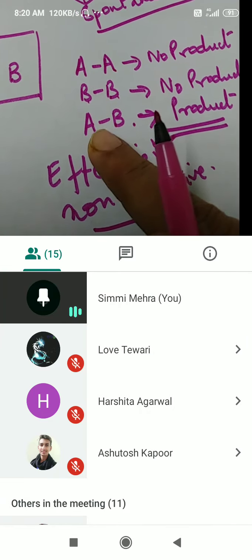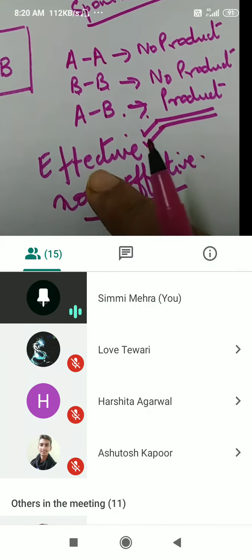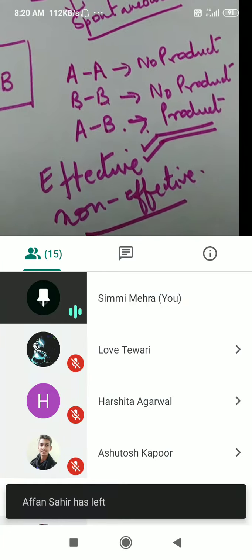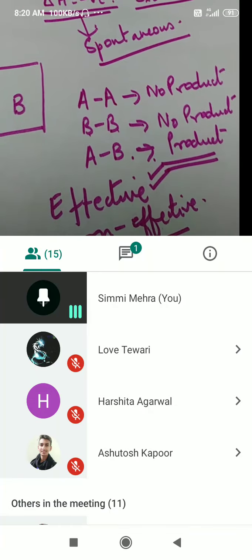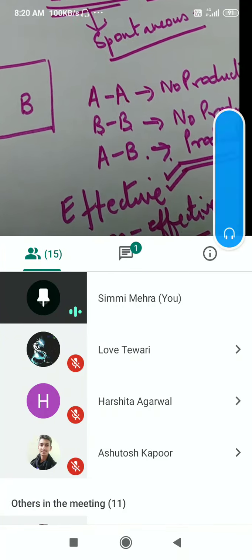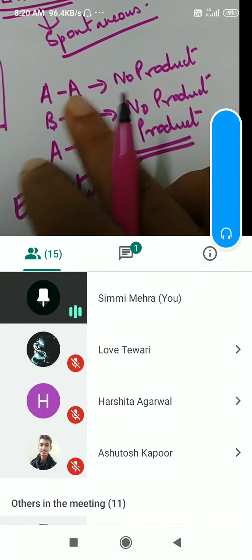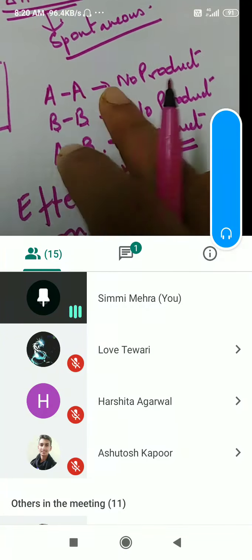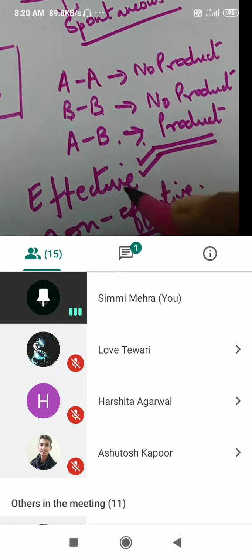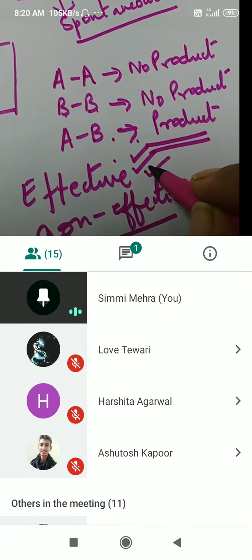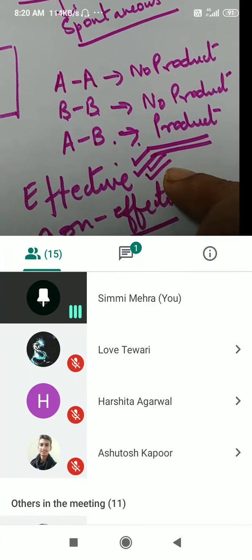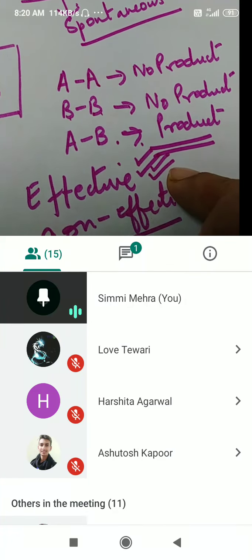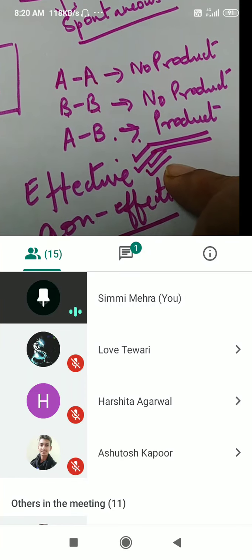So the collision between A and B molecules will be effective. It is going to result in the formation of product. Okay, but collisions between AA are non-effective. Okay, and BB is also a non-effective collision. So in chemical kinetics we have to study only about effective collisions. If the effective collisions are more, the rate of reaction will be fast.